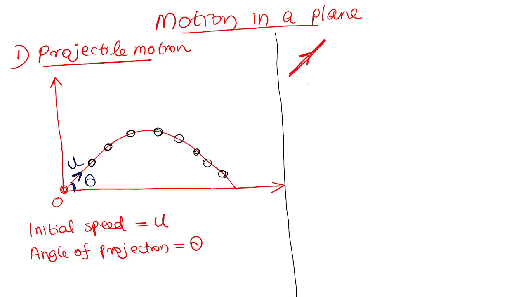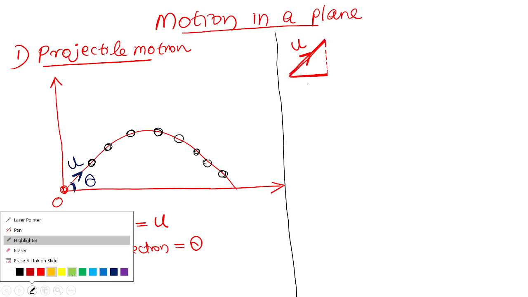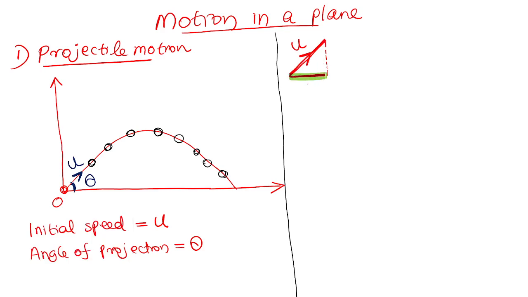The body has initial speed u. Understood? Meaning that in 1 second the body will cover this much displacement, right? In 1 second the body will cover this much displacement. How much distance will the shadow travel during that time? If the body travels u meters in 1 second, how much distance does its shadow cover in that interval? This much distance. In 1 second the shadow will cover this much distance.